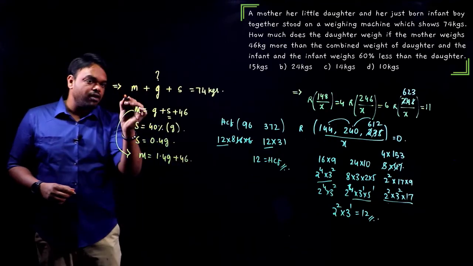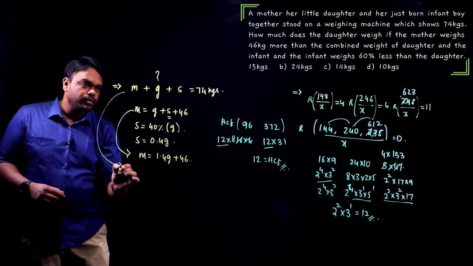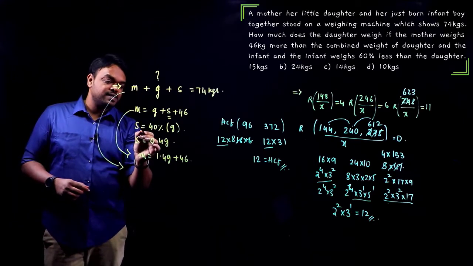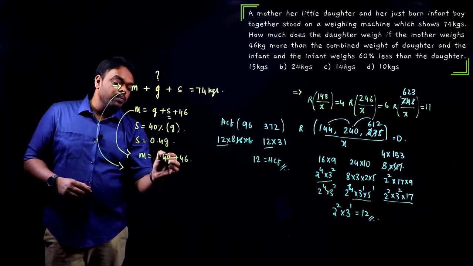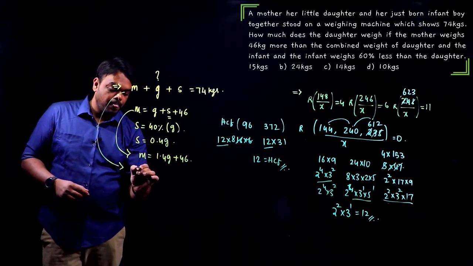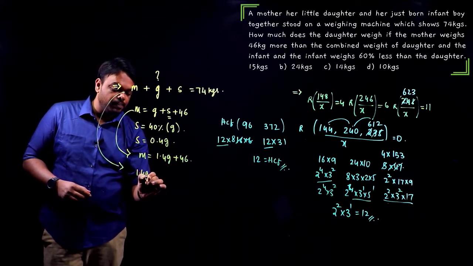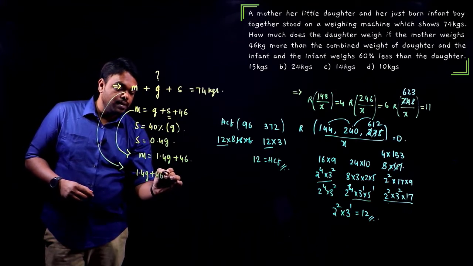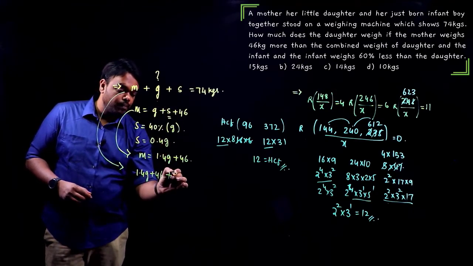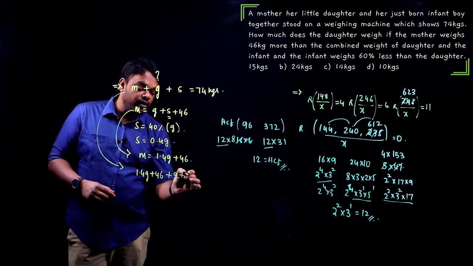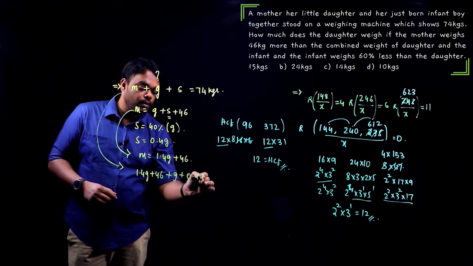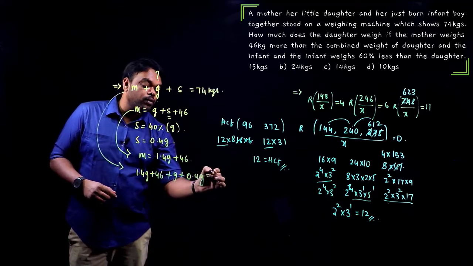Okay. Now if we use the primary equation, what do we get? In mother's place, what can I write? 1.4g plus 46, plus we have g, plus again son can be written as 0.4g. Now all together must be equal to 74.